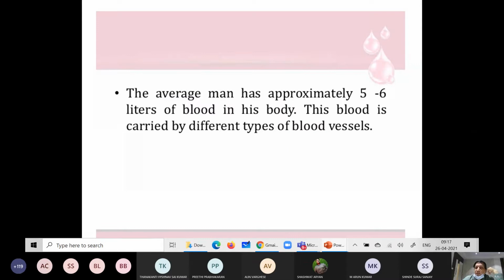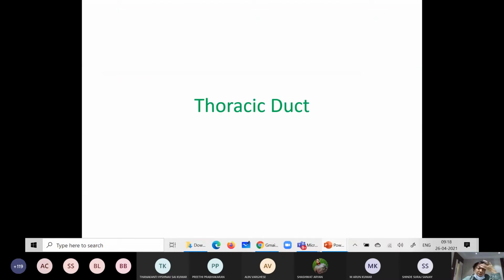Generally there is approximately 5 to 6 liters of blood in the body, you know already. This blood is carried by different types of blood vessels. They play a very important role in connectivity and circulation, collateral circulation, anastomosis and all. Next one is thoracic duct, as the name itself indicates, we are now discussing the thoracic region. Thoracic duct. What is a duct? A duct is a narrow passage, a tunnel-like pipe.